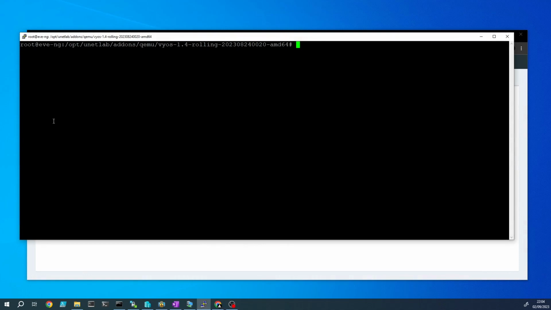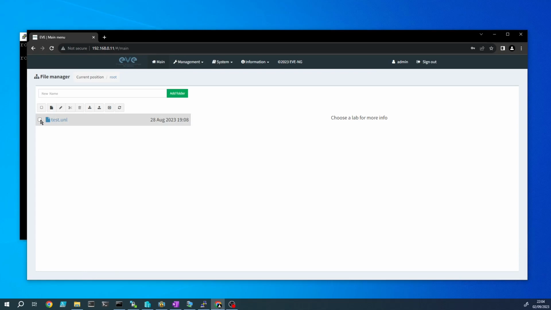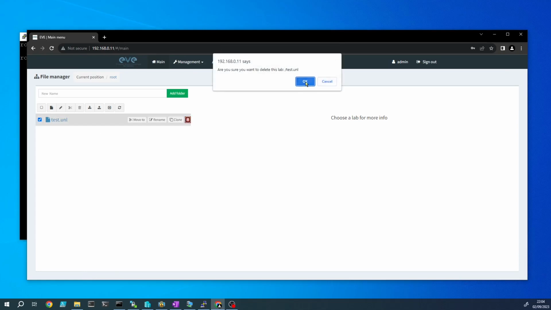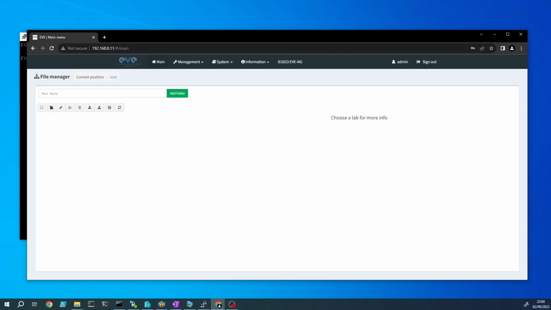And there's finally one last command which we need to run, which is in the opt unetlab wrappers directory, called unl_wrapper -a fixpermissions. And once that's completed, we can delete the test lab we created. And now we've finally got a VyOS router we can use with EVE-NG.